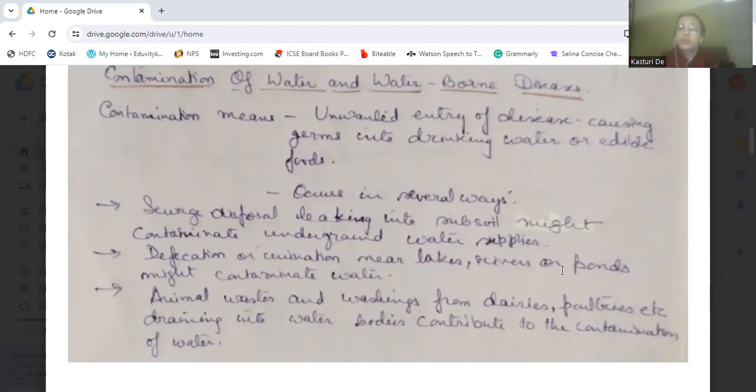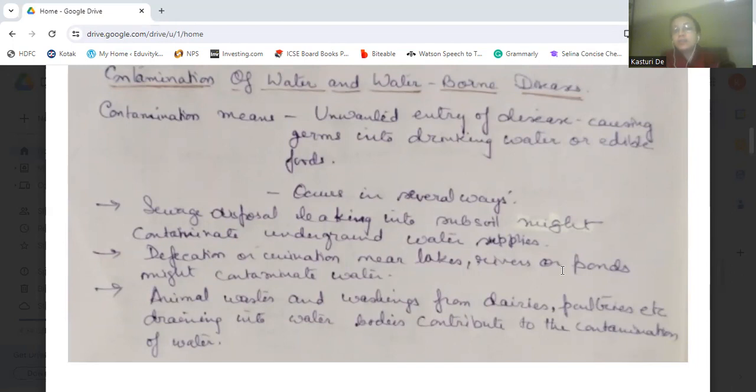So what we eat or what we drink, that water or that food, if it is infected by any disease-causing germs, if disease-causing germs have entered and infected it, then that is known as contamination.